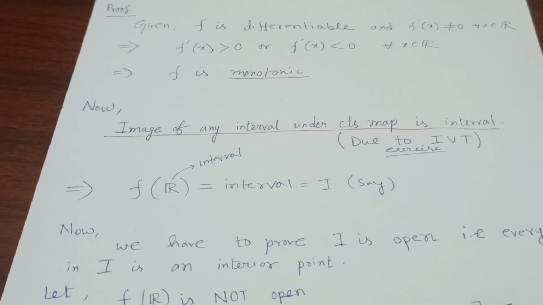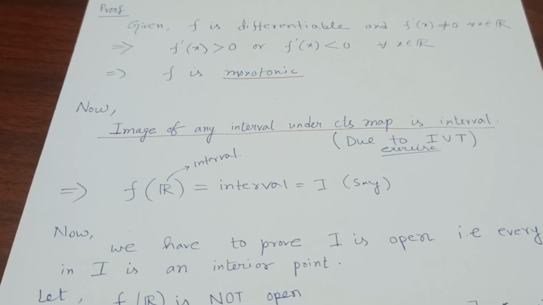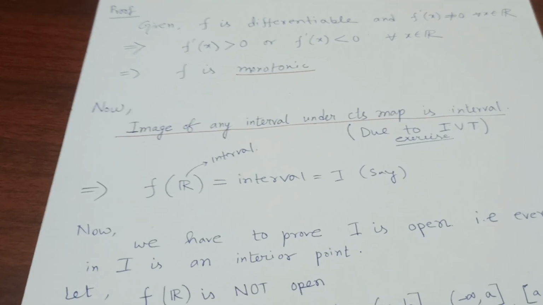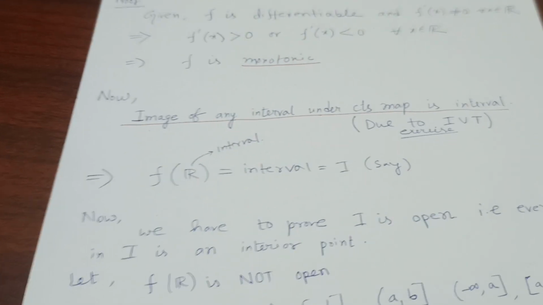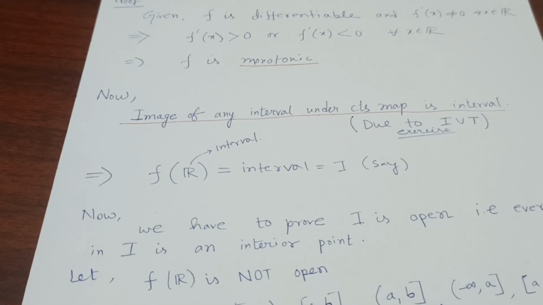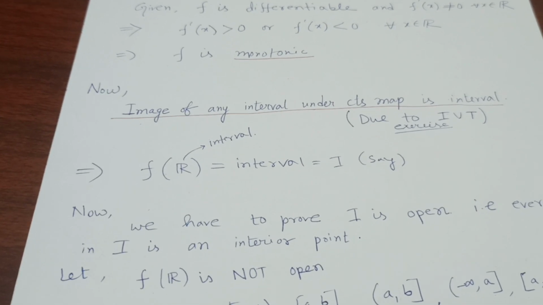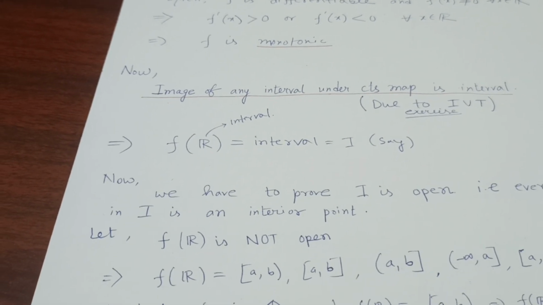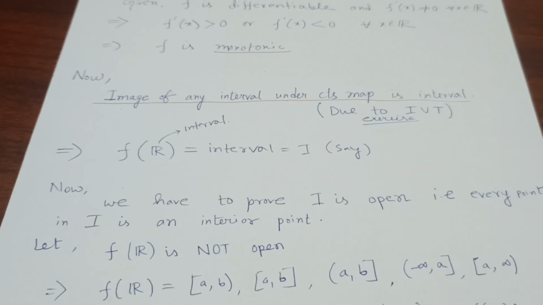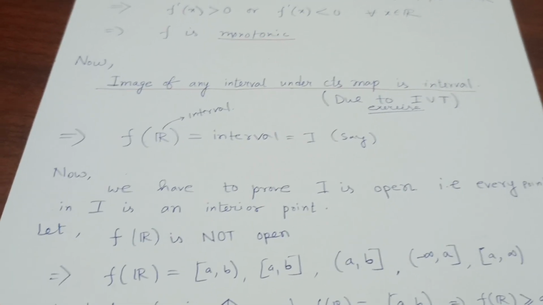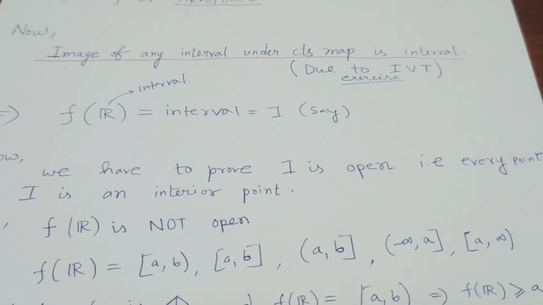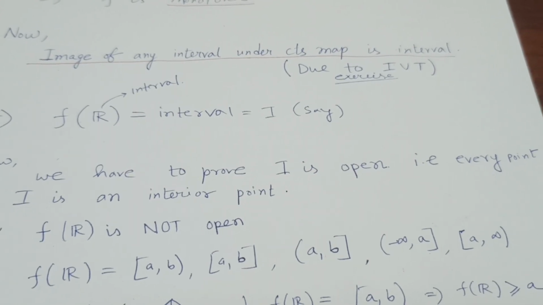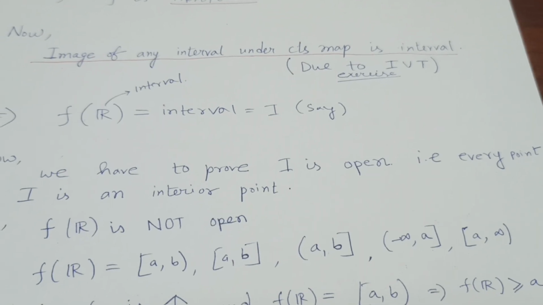To prove that I is an open interval, we have to prove that every point in I is an interior point. So we will prove it using contradiction. Let's say f of R is not an open interval. If it is not an open interval, then f of R can be of these forms: closed A comma open B, closed AB, open A closed B, minus infinity to infinity, A to B, A to infinity, these kinds of forms.